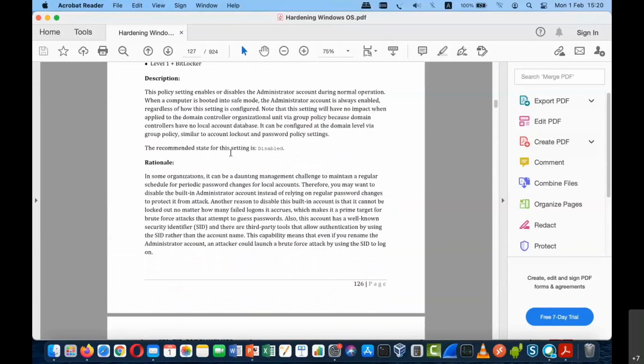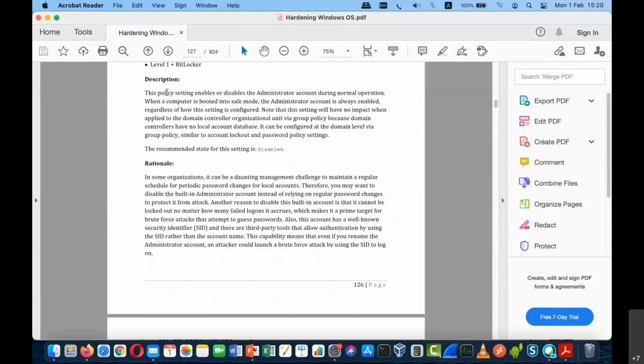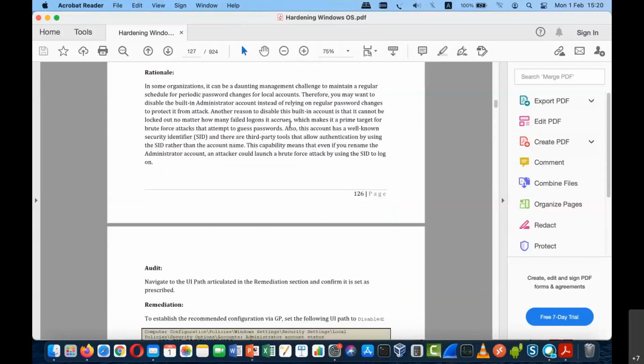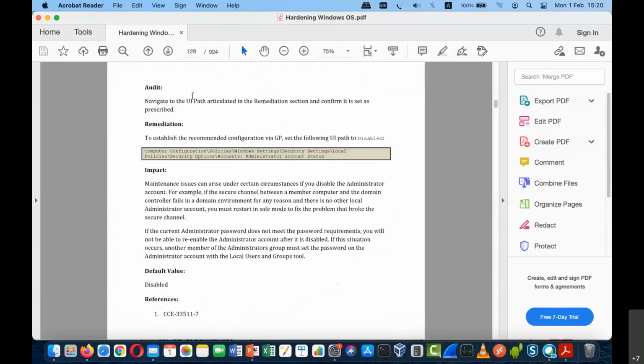And we can see the description of why this recommendation has to be implemented, because the administrator account we generally use should not be used during normal operation. Whenever there is an escalated privilege or a specific need for the administrator account, then only it has to be enabled, or else a normal account can be used. So the description is available, and the justification is also provided in the rationale. And what is the audit part?